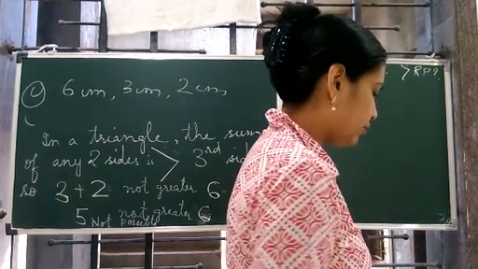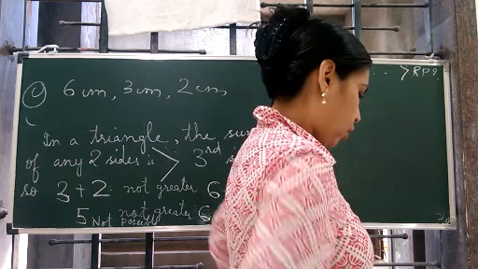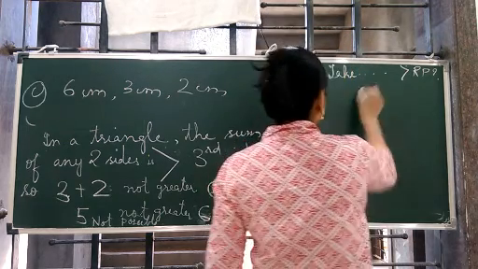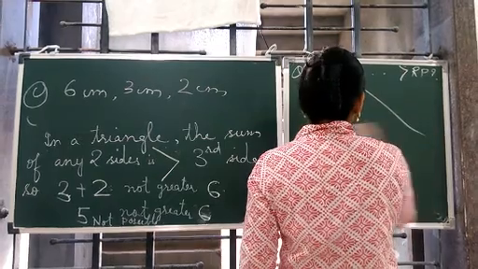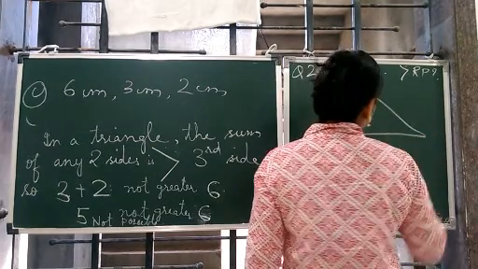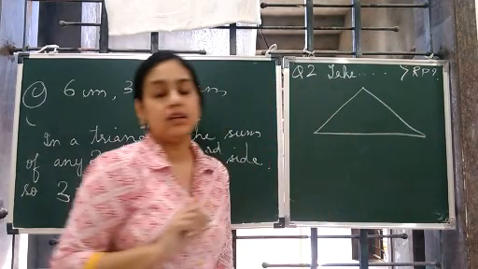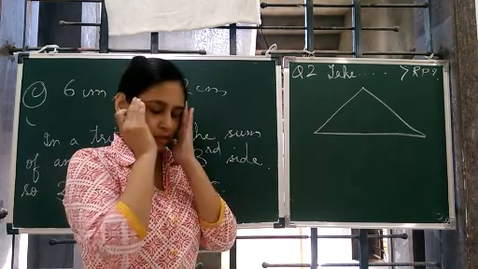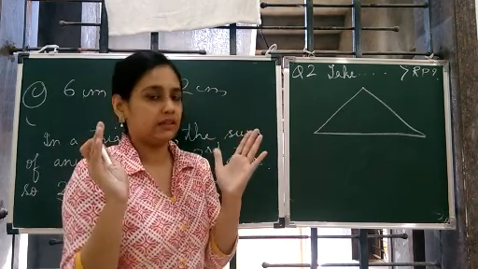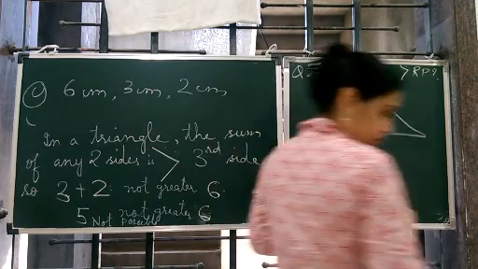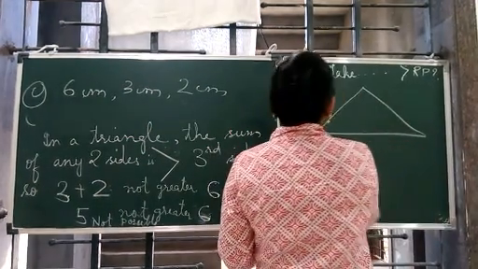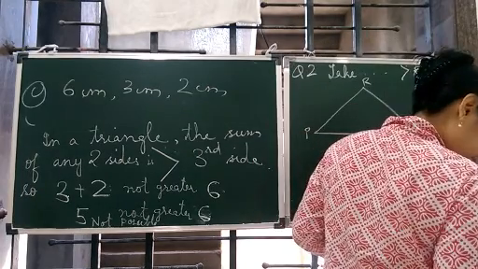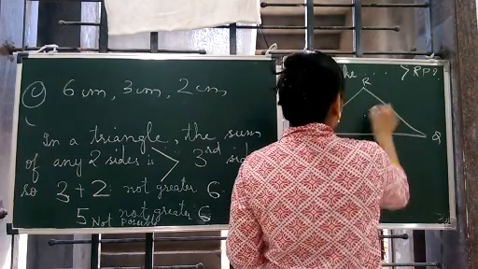So take any point O in the interior of the triangle PQR. This is given, it's a triangle PQR. So already it's a triangle, that means it will satisfy the property: the sum of any two sides is always greater than the third side. So this is P, this is Q, and this is R. This is O. Take any point O.